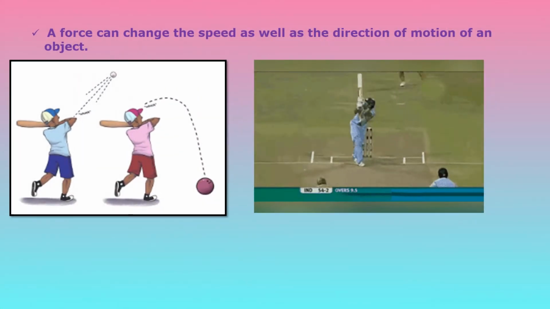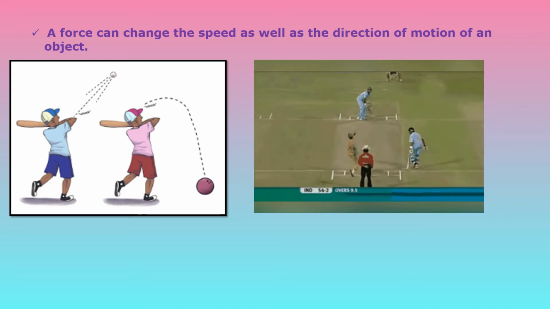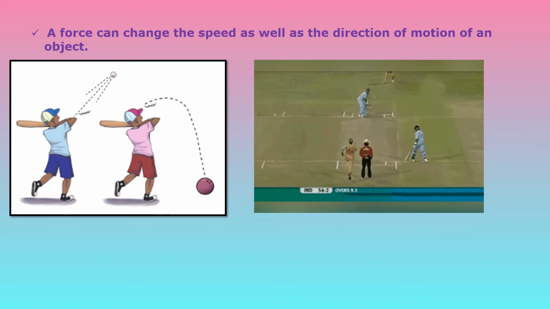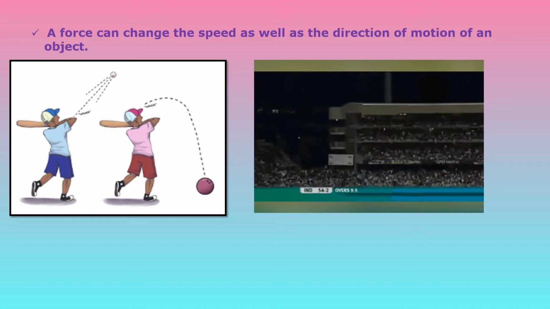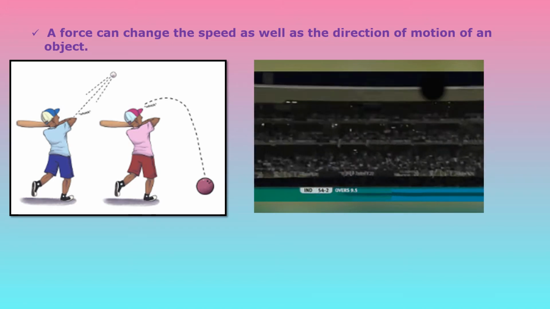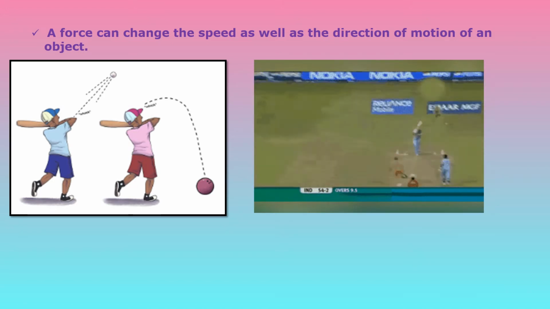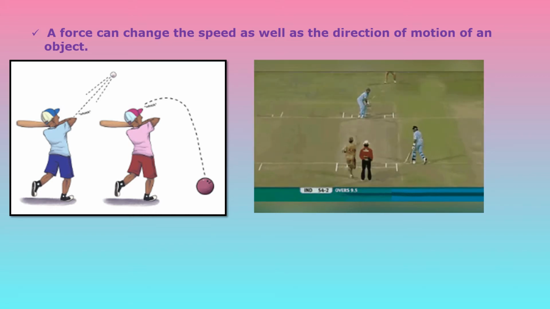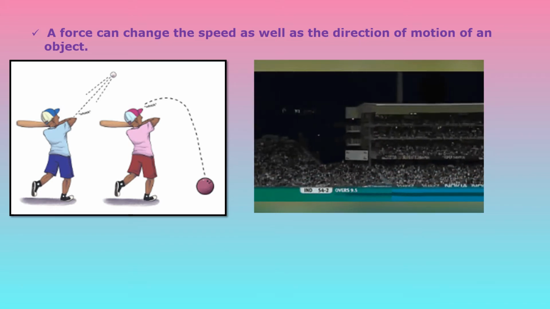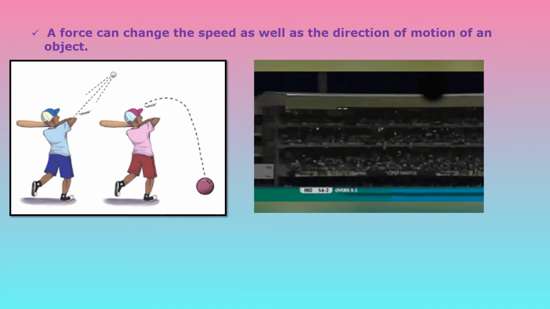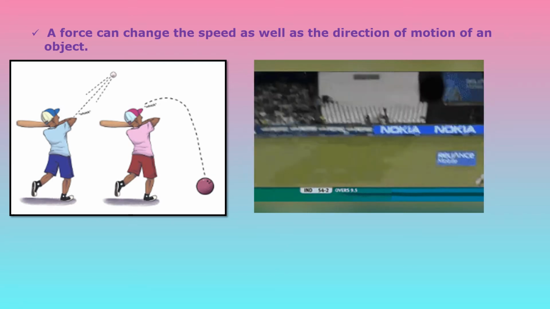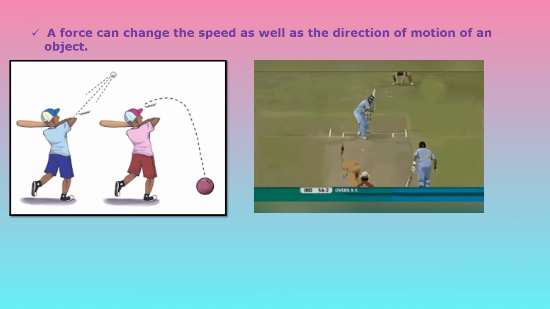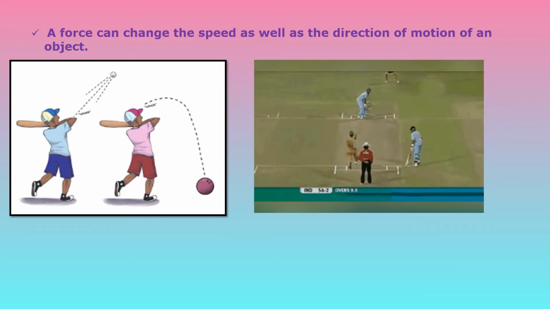Next effect of force, a force can change the speed as well as the direction of motion of an object. For example, when a ball bowled by a bowler is hit by a batsman, there occurs a change in the speed as well as the direction of the motion of the ball.